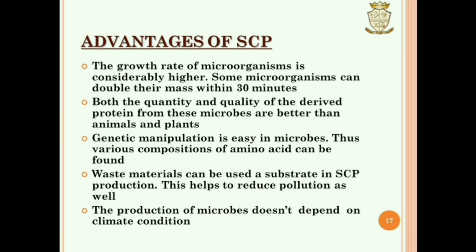Advantages of single cell protein. The growth rate of microorganisms is high. Some microorganisms can double their mass within 30 minutes. One important point is both the quality and quantity of protein from microbes are better than animals and plants. Genetic manipulation is easy in microbes. Another important point is waste materials can be used as a substrate in SCP production. This helps to reduce pollution. The production of microbes does not depend on the climate conditions.